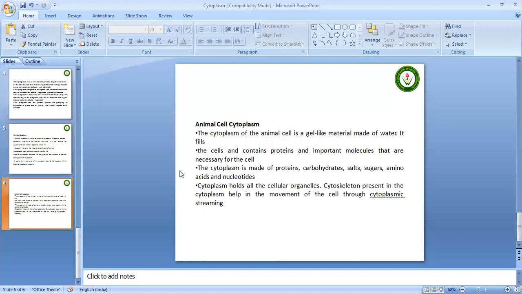Now, animal cell cytoplasm. The cytoplasm of the animal cell is a gel-like material made up of water. It fills the cell and contains proteins and important molecules that are necessary for the cell. The cytoplasm is made up of protein, carbohydrates, salts, sugar, amino acids, and nucleotides. Cytoplasm holds the cellular organelles. The cytoskeleton present in the cytoplasm helps in the movement of the cell through cytoplasmic streaming.